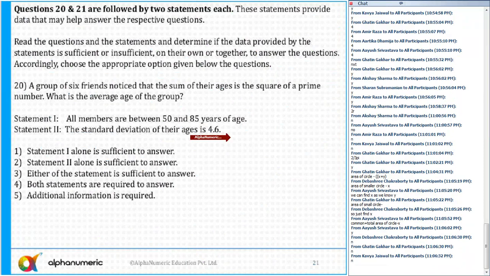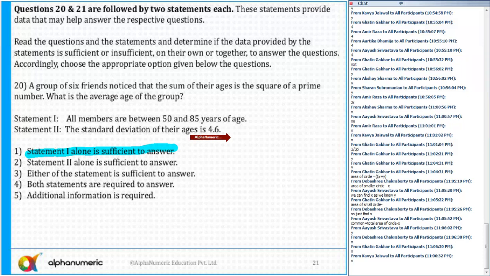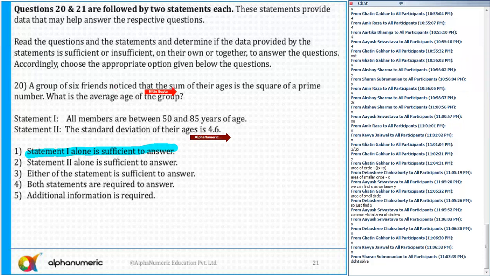So 20 and 21, what is the answer of 20? Anyone who had tried to solve question number 20? The correct answer is statement 1 alone is sufficient. Now just see here. It's okay, if you didn't solve it, then you don't have to.